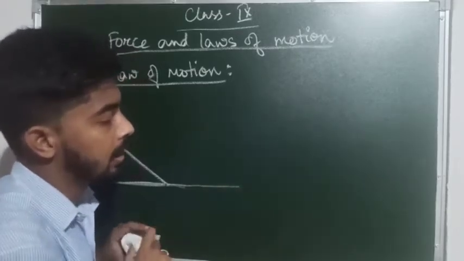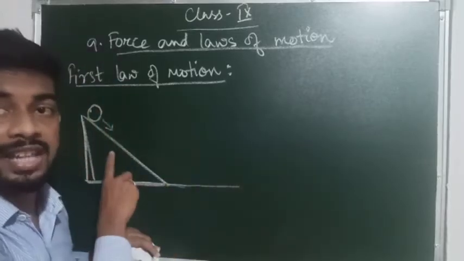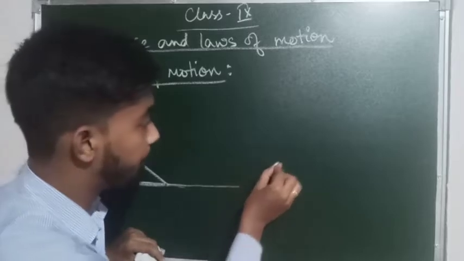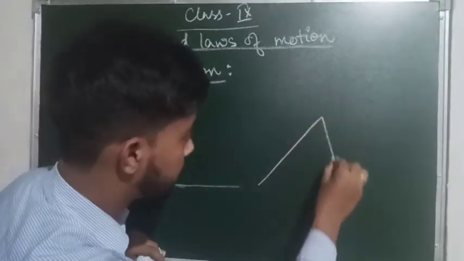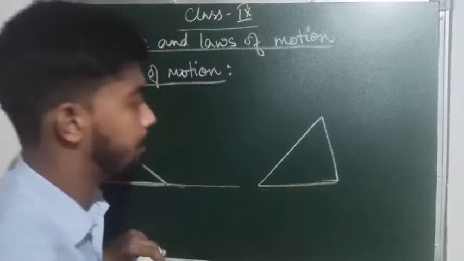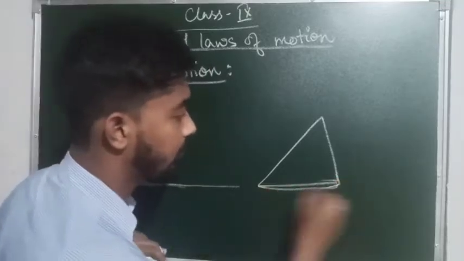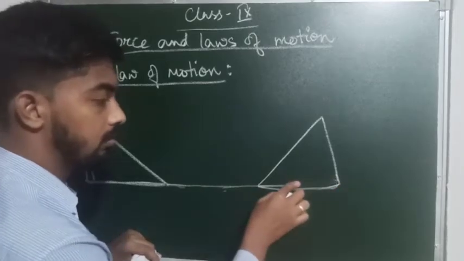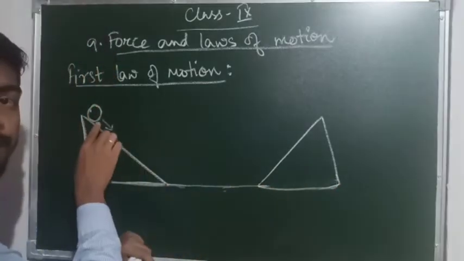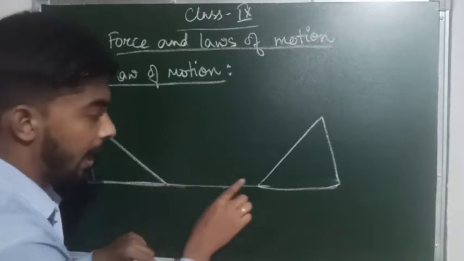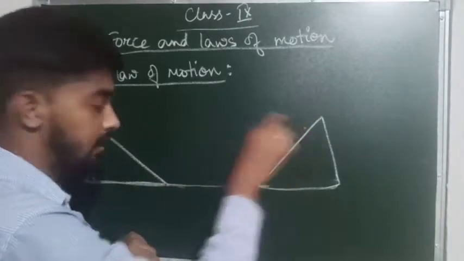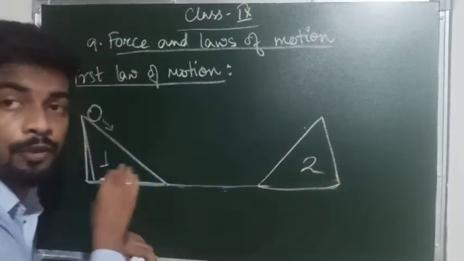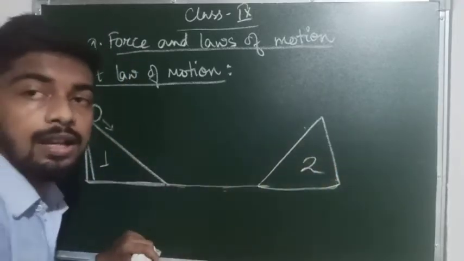Then he took another inclined plane of the same size, same height, and he placed it here. Then he left the ball to roll down. He left the ball from here, the ball rolled down and rose up this plane. This was the first plane and this was the second plane, or we can say slope: the first slope and the second slope.